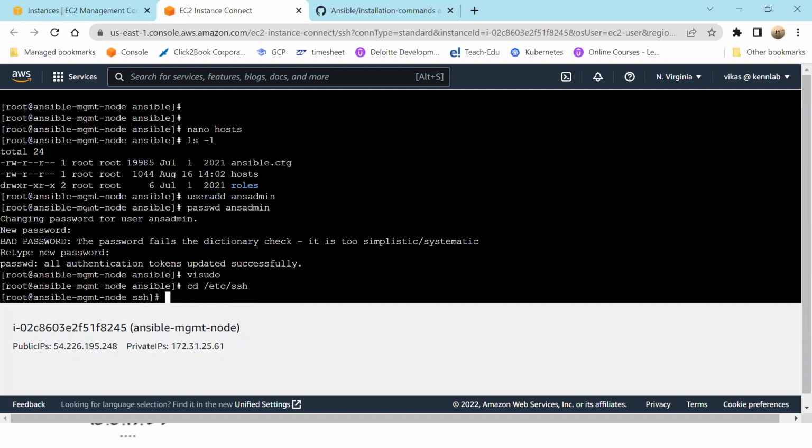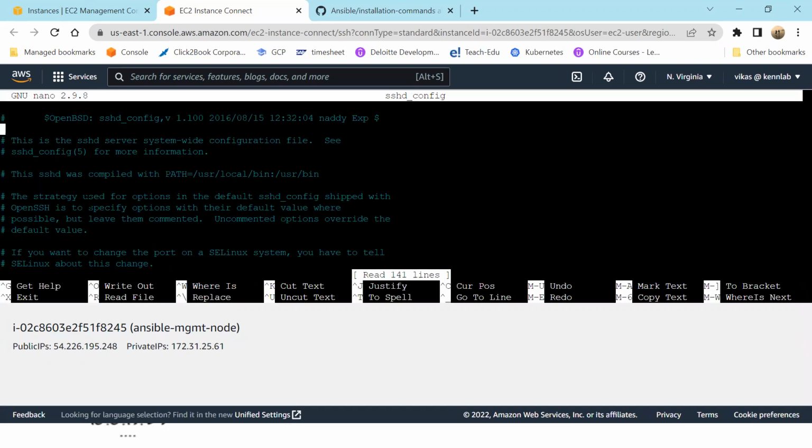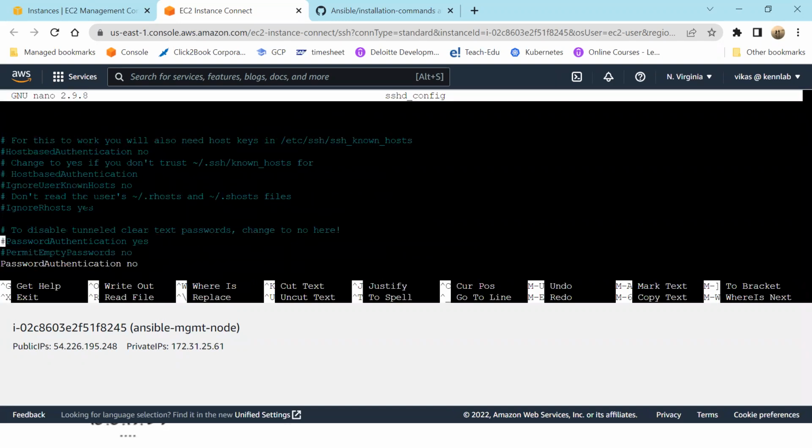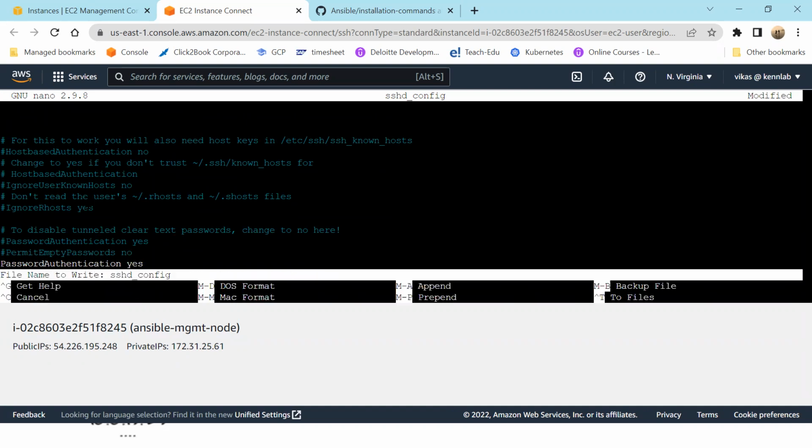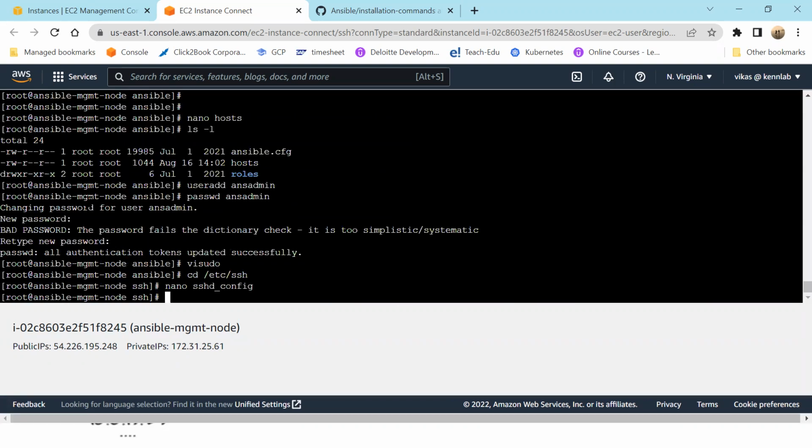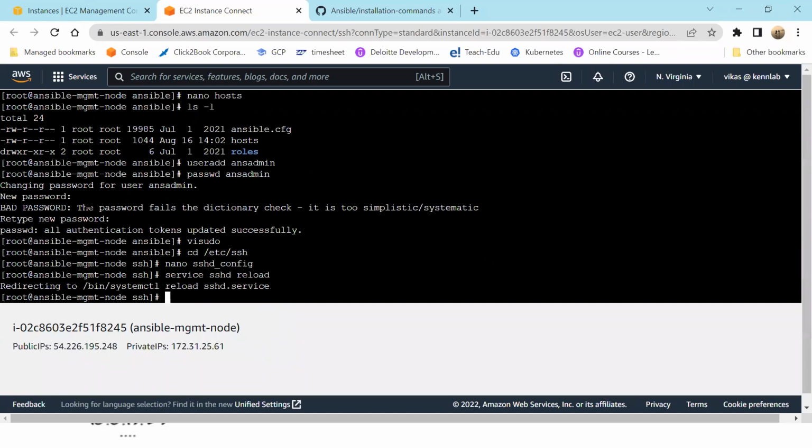/ssh, and here you have nano sshd_config, right? And here you change password authentication to yes. Control X, Y, enter. So user added, password created, visudo, and then cd etc ssh sshd changed. Now service sshd reload. So whatever I want to do on my master is done.